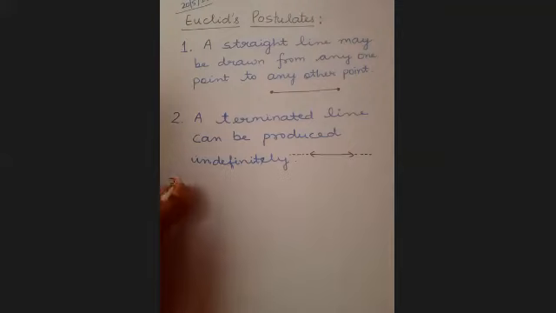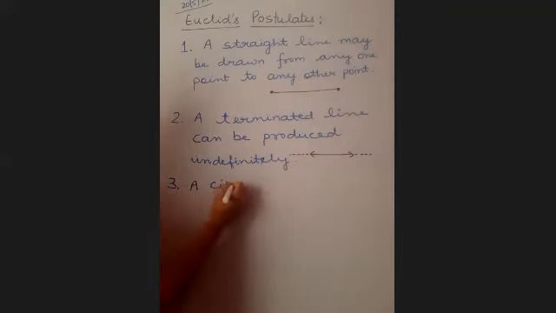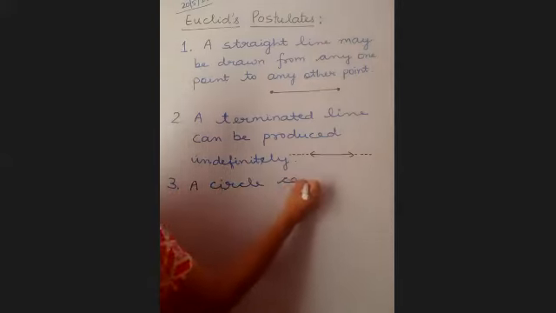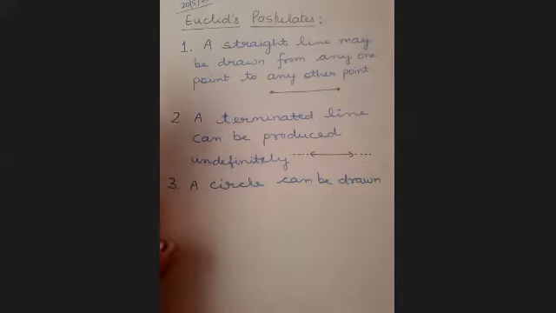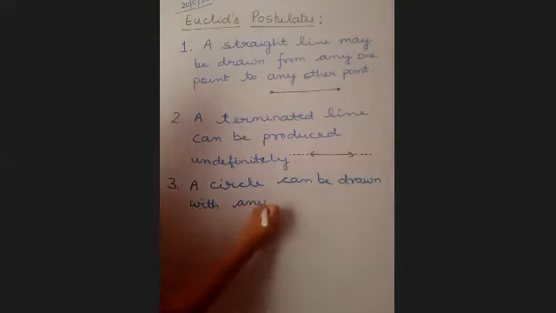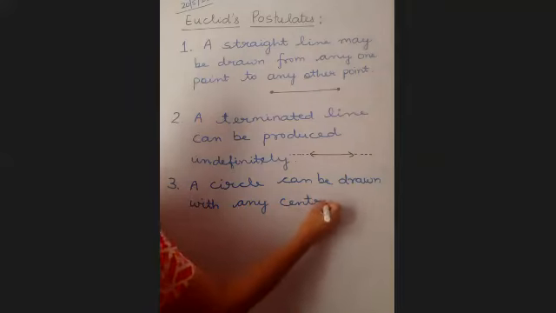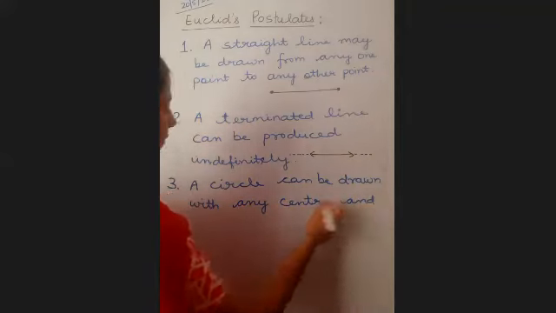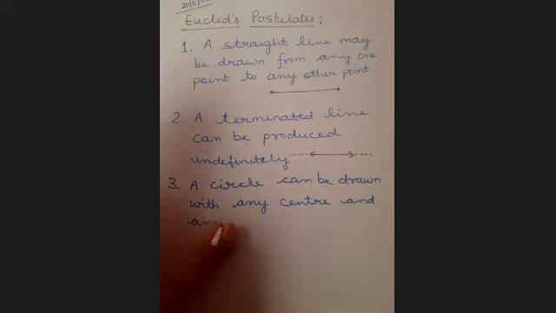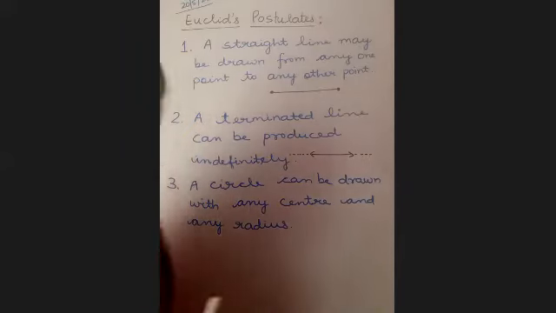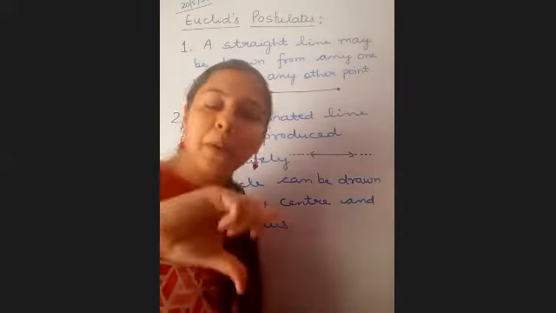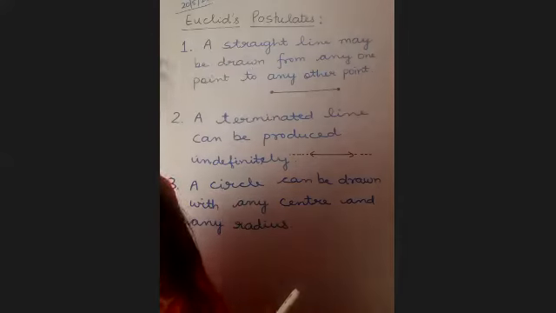The third one. A circle can be drawn with any center and any radius. Is it true or false, children? True. You can decide center anywhere. You can select radius of your choice and just get the work done.